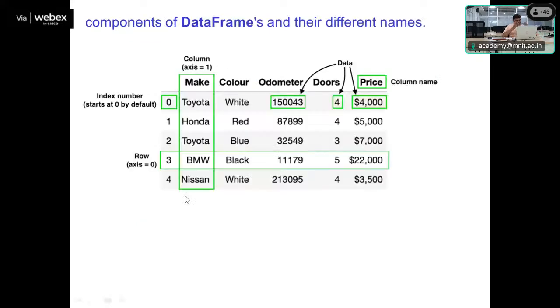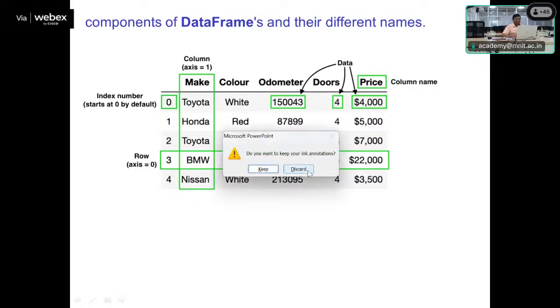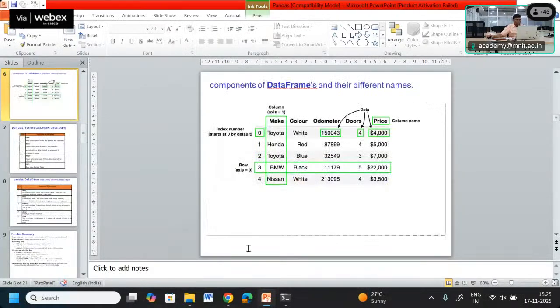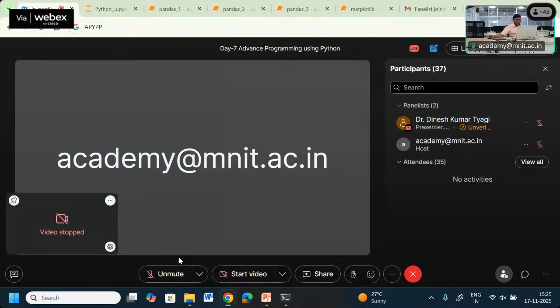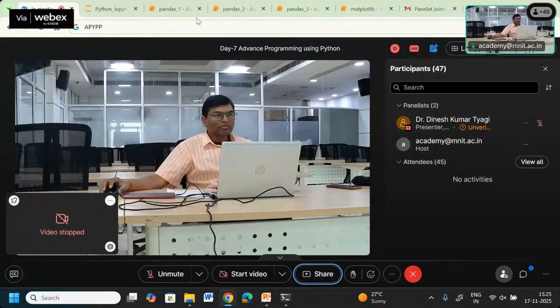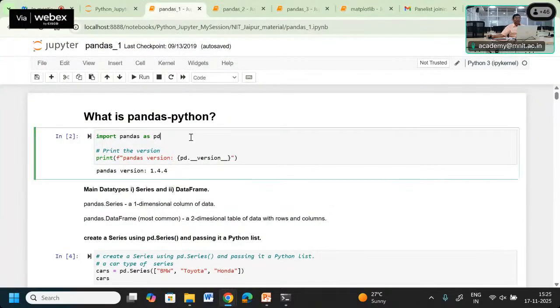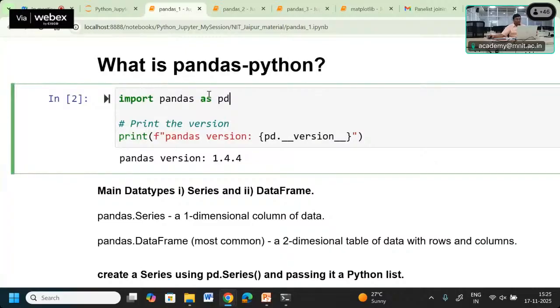So let us check various libraries and their methods which we are going to use in the live demo related to pandas. You can check here. If you want to use pandas, we are required to import the pandas library.